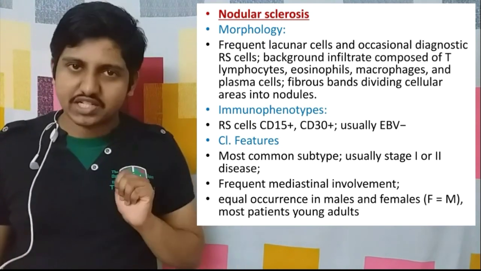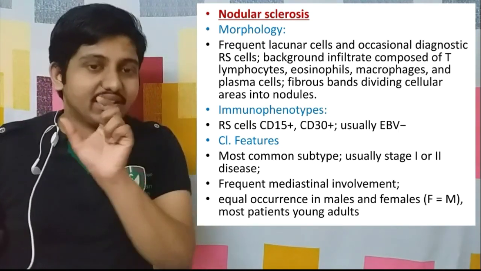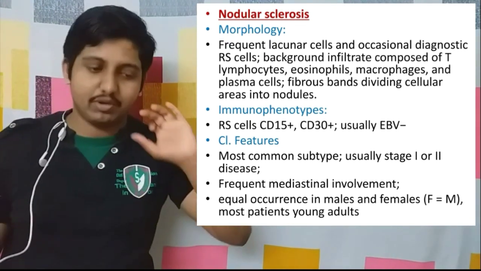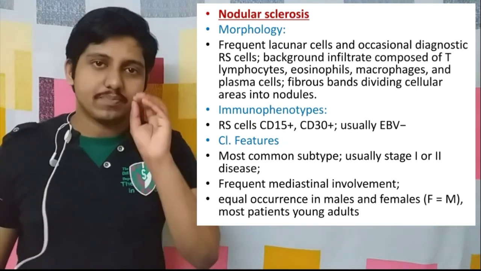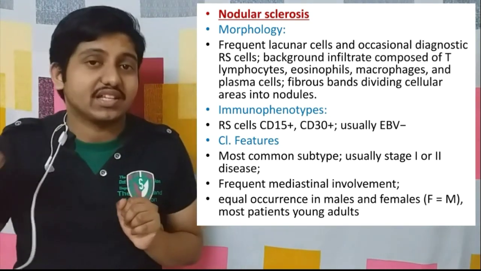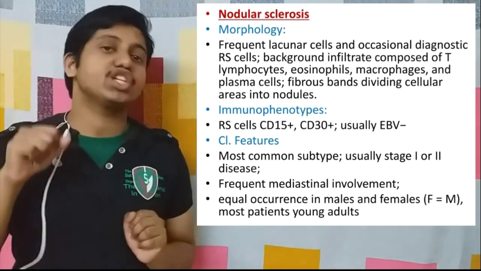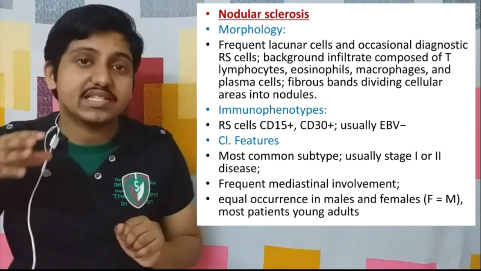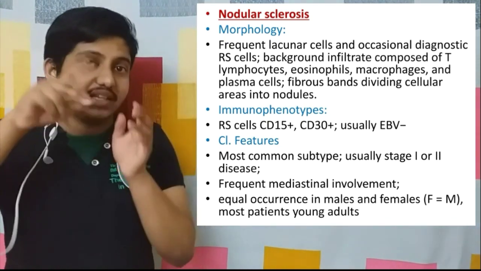Now there is a third special point in nodular sclerosis. How did it get its name, nodular sclerosis? This is due to the presence of certain nodes. How are these nodes formed? It is because of the deposition of collagen. The collagen is deposited in bands. That word is important.